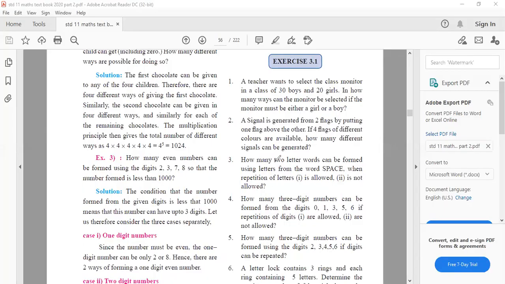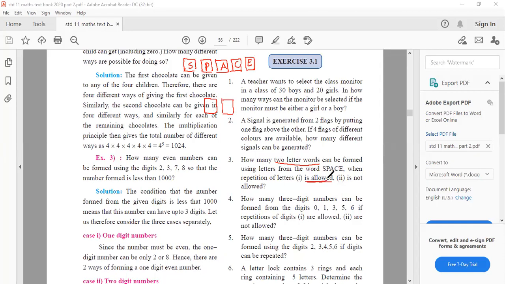How many 2-letter words can be formed using these cards? You have one card with S written on it, another card with a P written on it, third card with A written on it, fourth card with C written on it, fifth card with E written on it. You have to form 2-letter words. That means that you have 2 spaces.